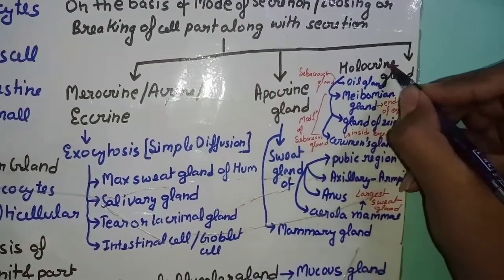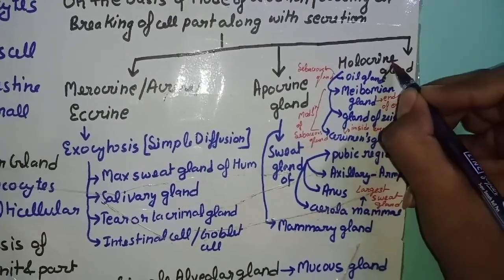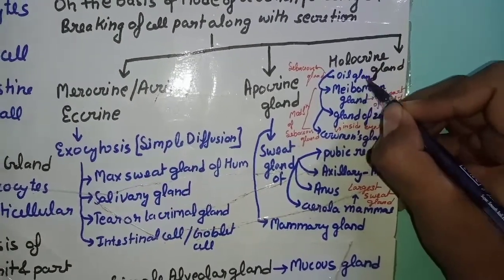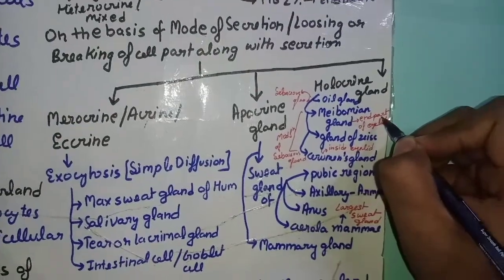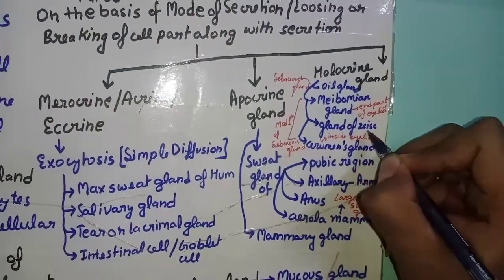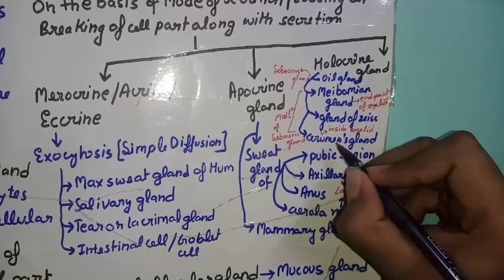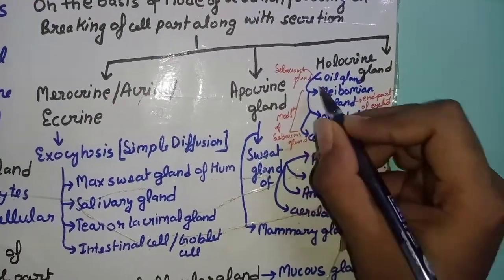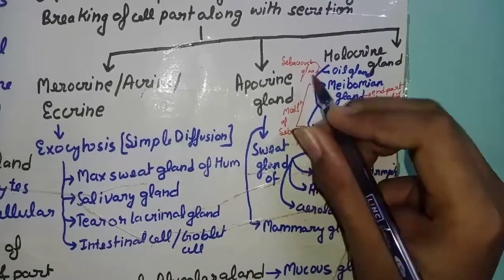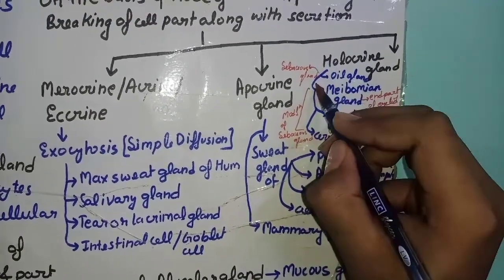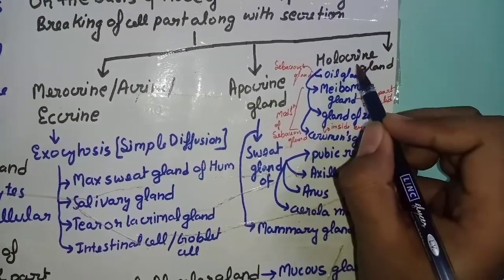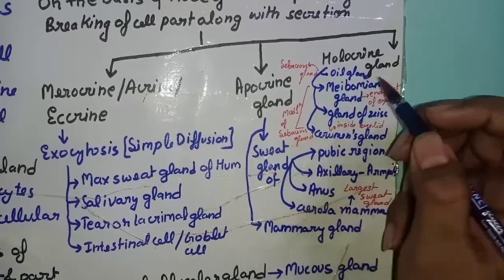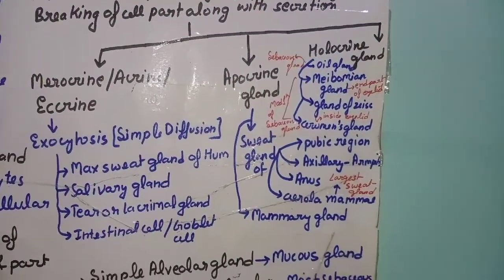Now coming to holocrine gland, its third division, in which oil gland, meibomian gland, which is the end part of the eyelid, gland of Zeis, which is inside the eyelid, and cerumen gland are there. These all are the modification. Meibomian gland, gland of Zeis and cerumen are the modification of sebaceous gland, and sebaceous gland is all part of the holocrine gland.